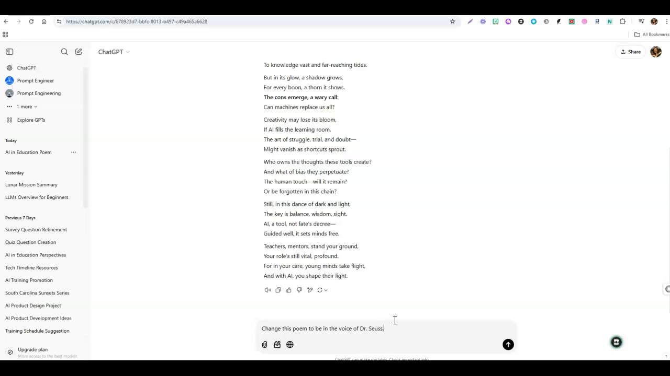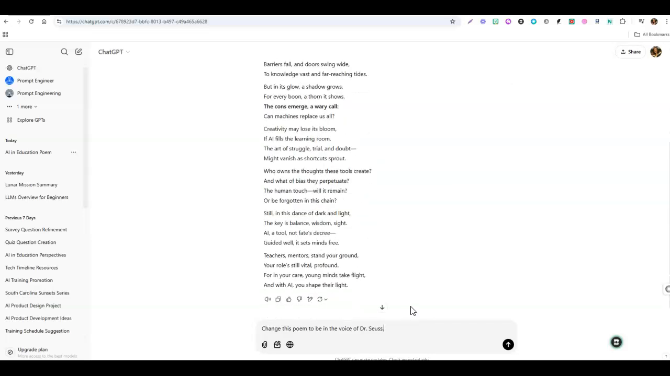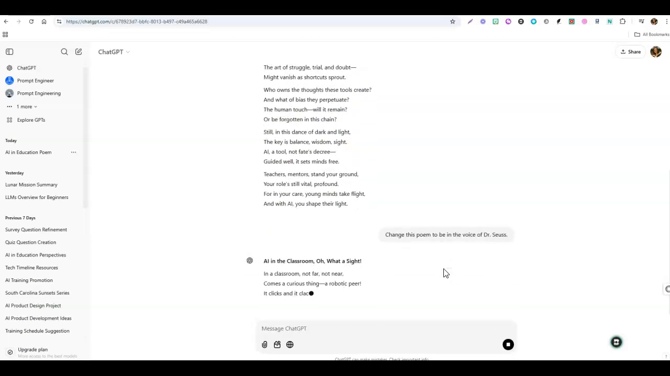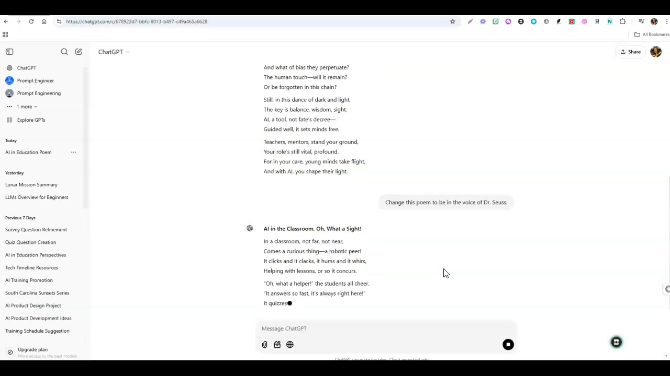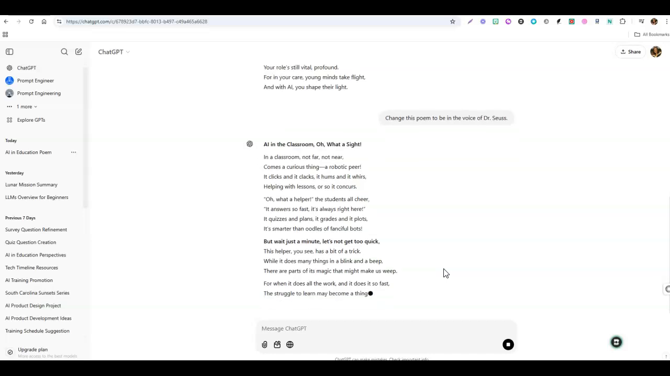Now, what I'm doing here is called iterative prompting, which means that I can go back and forth and ask it to change things about it or ask it to add to it. So it's not just a one-stop shop here where we get what we get. And so you can see here it is changing it, and if we read through it, it does read like Dr. Seuss.